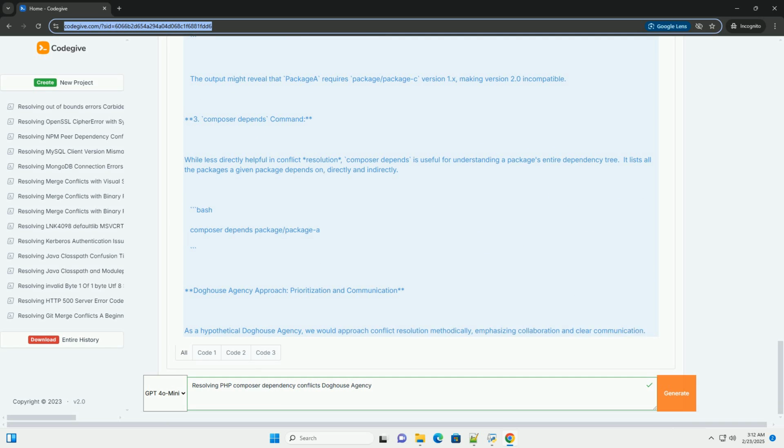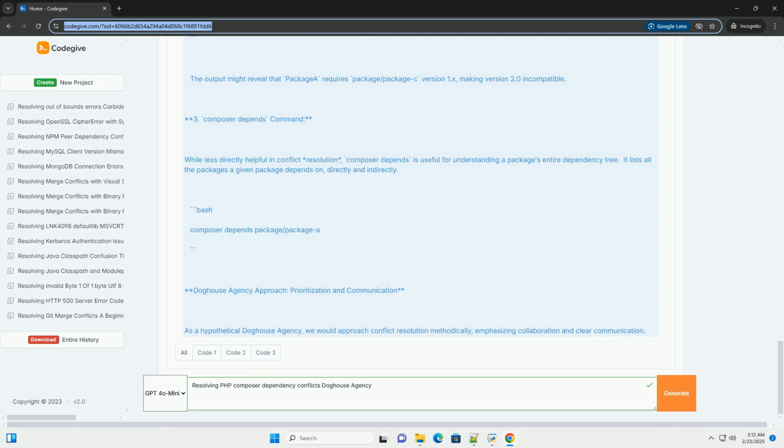Automated testing. Implement a robust automated testing suite, unit tests, integration tests, end-to-end tests, to catch any regressions introduced by dependency updates or constraint changes. Dependency analysis tools. Consider using tools that can analyze your project's dependencies and identify potential conflicts before they become problems. There are commercial and open source tools that can assist with this.